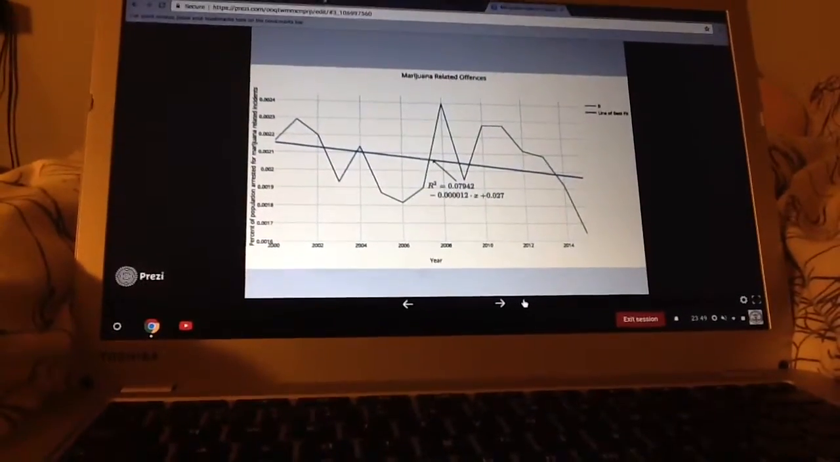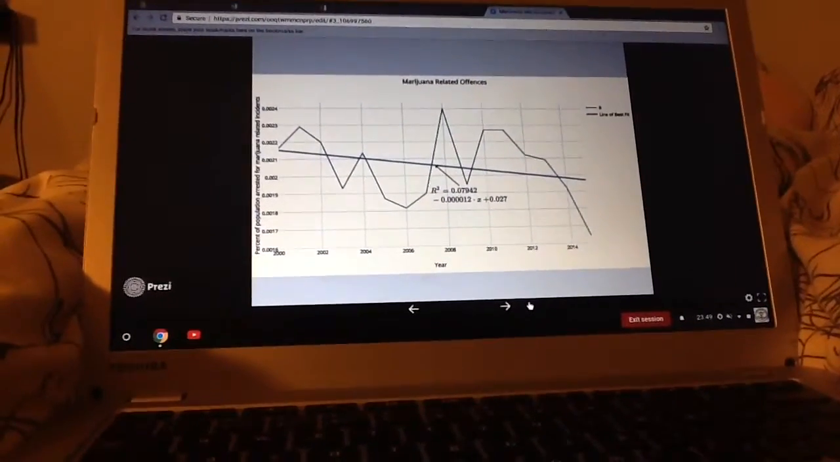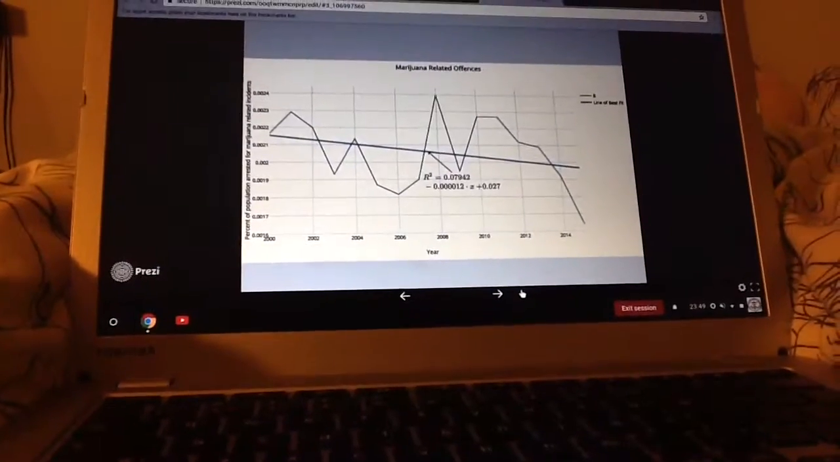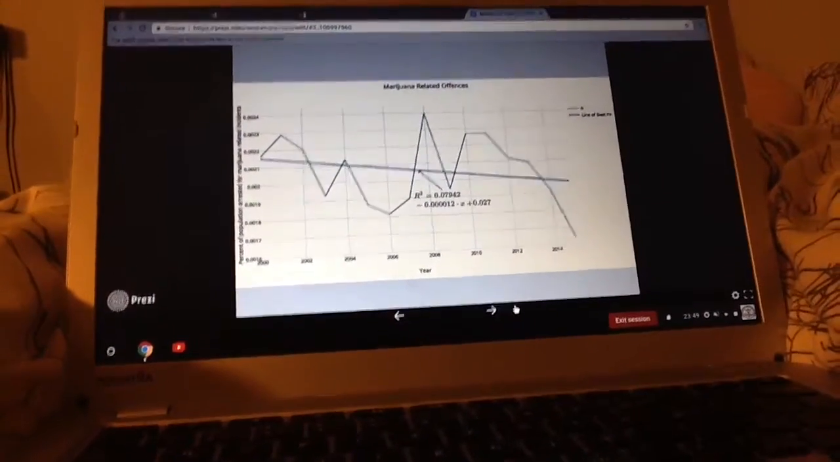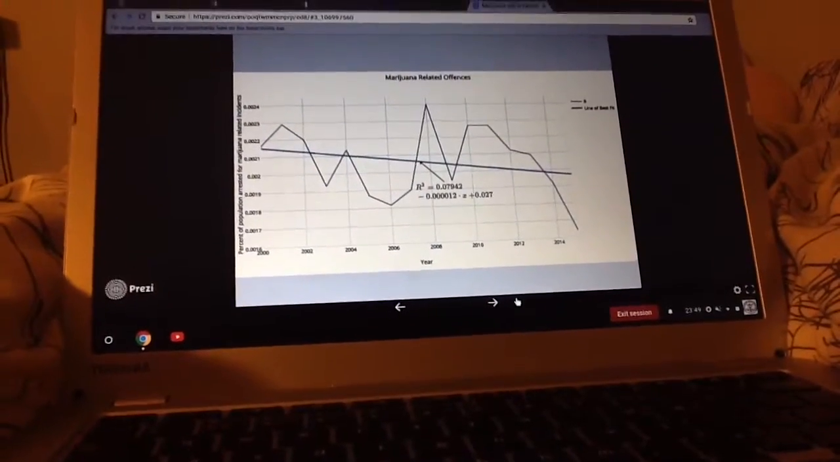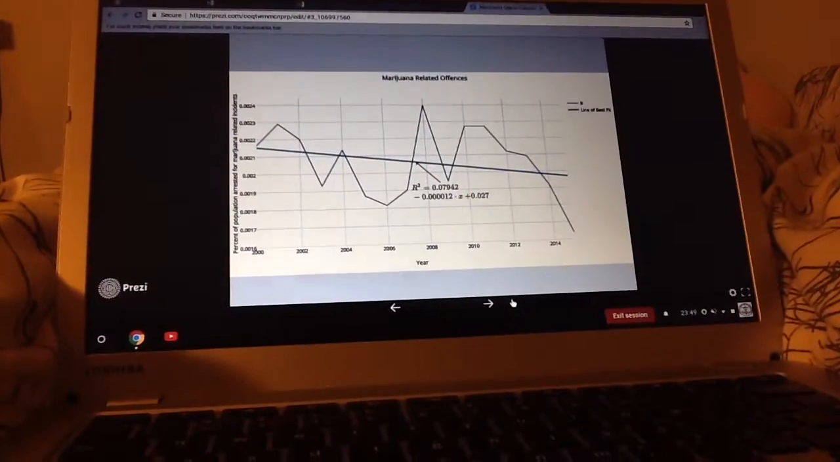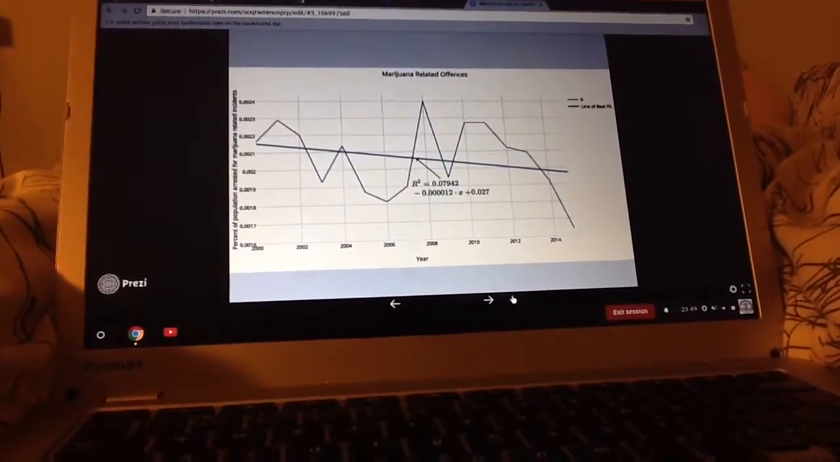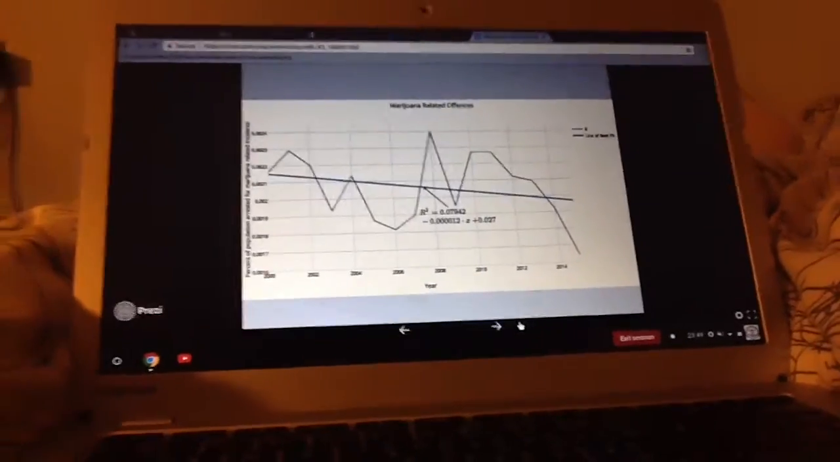This is a graph of marijuana-related offenses. As you can see, the line of best fit has a negative slope, which means that over time, the percent of marijuana-related offenses in the population has been gradually decreasing.